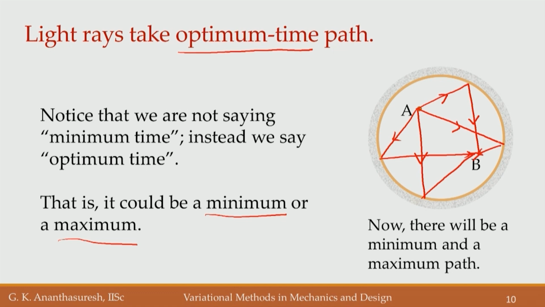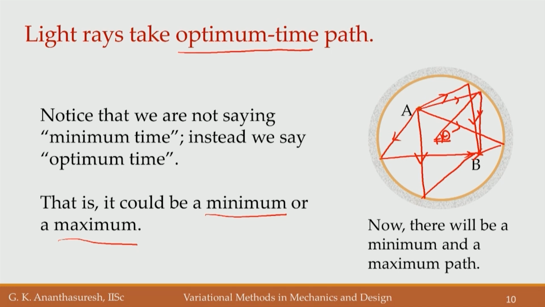Of all of these, which one will you take? It turns out if you solve this problem, that is you take, let us say, in order to locate a point, you take this as angle theta and then minimize the time taken with respect to theta. As theta varies, that is where the light will fall there and then come here, right.